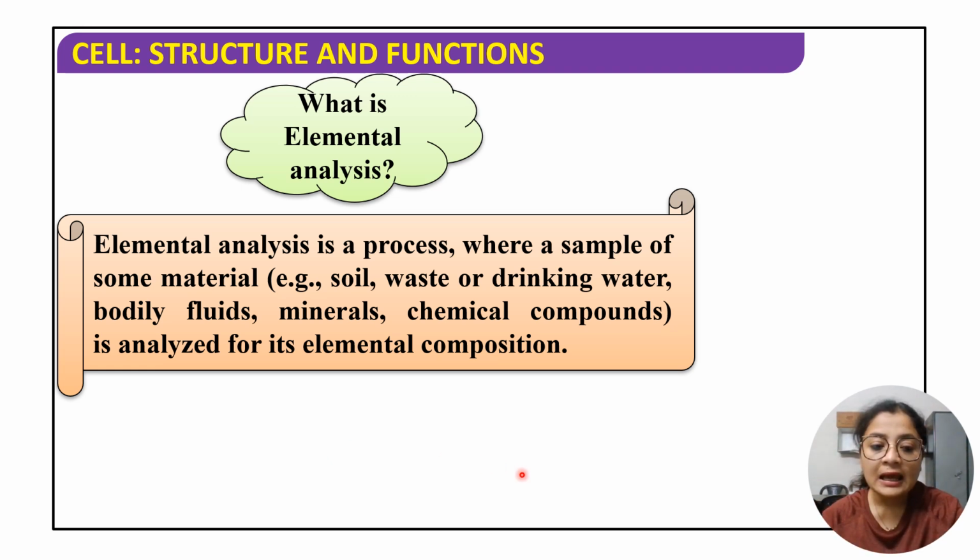The sample can be soil, waste, drinking water, or any body fluid, for example saliva or sweat. Minerals like zinc, calcium, potassium, magnesium are various important minerals which form an important part of the living body, and also different chemical compounds. That is how you define elemental analysis.